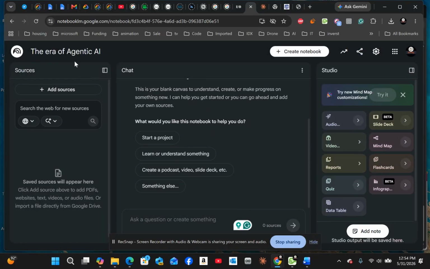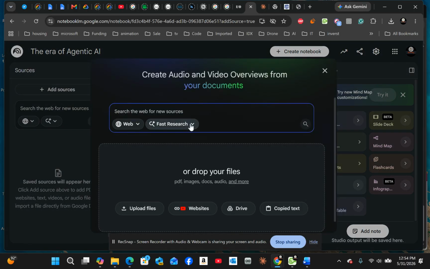So, like I said, I am today acting as a student, a student that has been asked by the professor, teacher, or whoever to do a little research on agentic AI or AI in general. Since there are two ways to add sources, I can click add sources and then choose web sources. Web sources means I can go here and ask AI to generate sources for me.